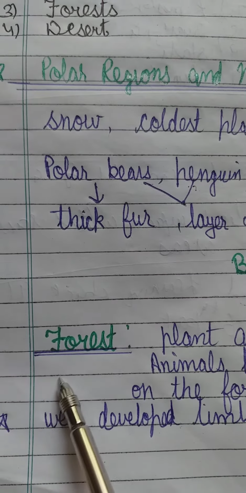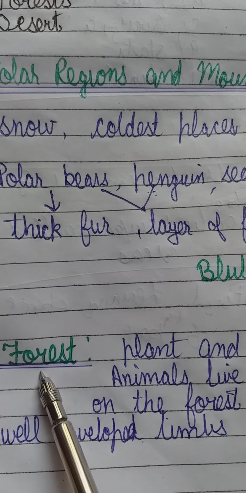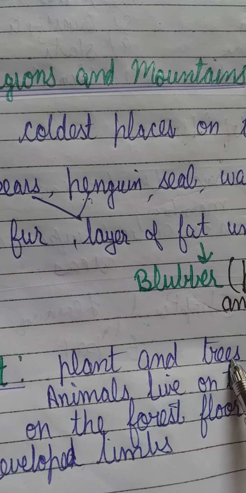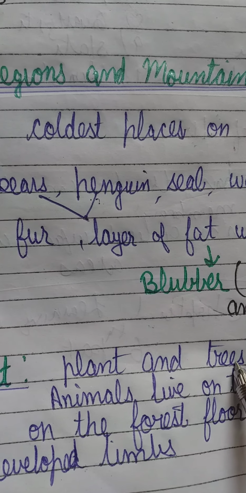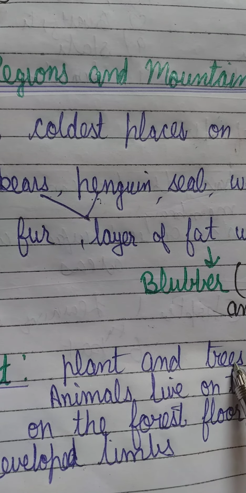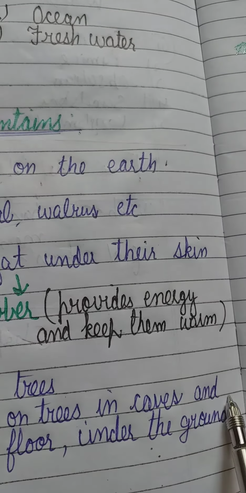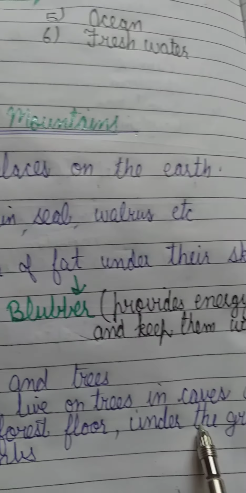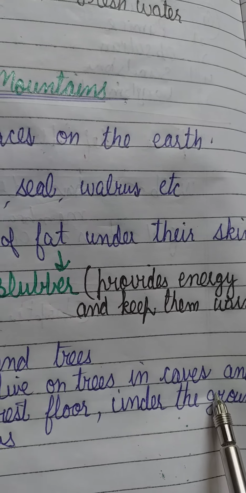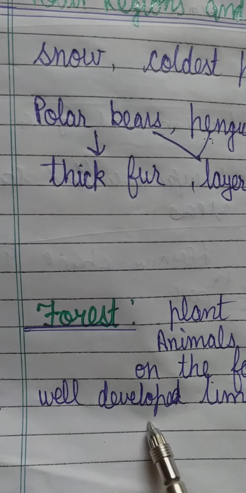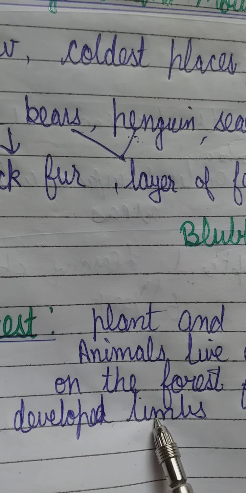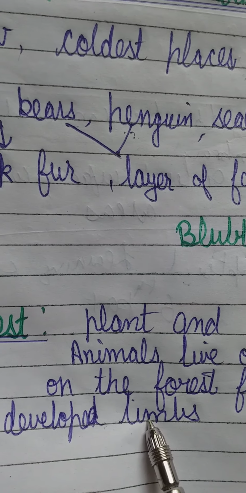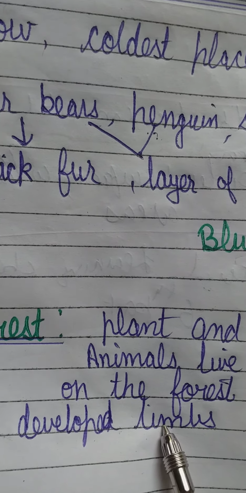The next type of habitat is the forest. A forest is a habitat in which a large number of plants and trees are present. The animals which live in the forest mostly live in trees, in caves, or on the forest floor, and even some of the animals live under the ground. Now these animals have well developed limbs. Their limbs are very powerful, and they help them to jump from one place to another, to walk here and there, and also to catch their prey.